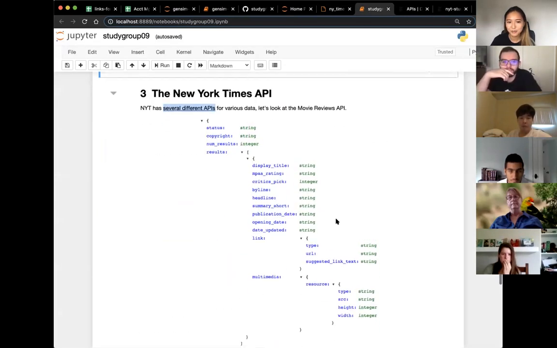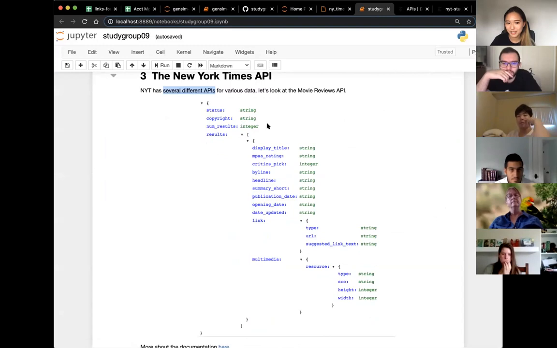So this was the schema that they provided on their website. You can see it makes sense if you have a little bit of context on movie reviews. They have, very similar to before, the status, copyright. Here we have results, and in results, we have each of our movie reviews.